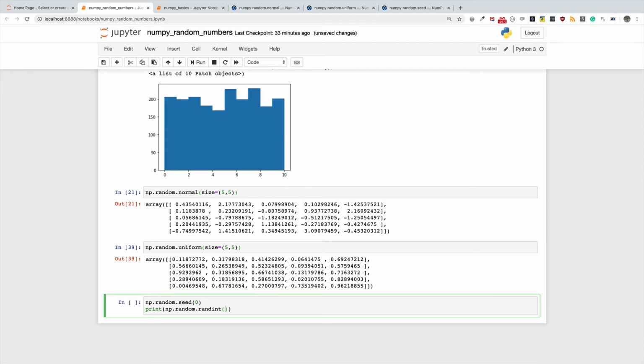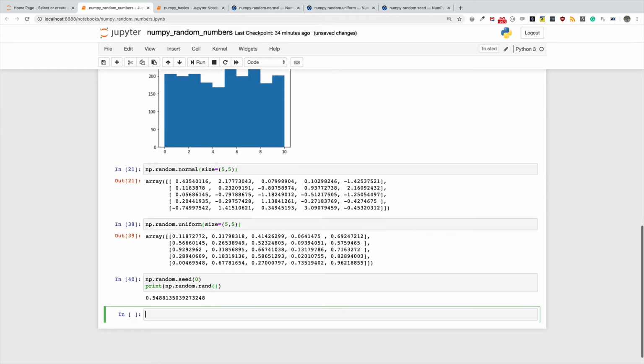Then we also have one called rand. I'm going to use rand here first, and then I'll show you how to use randint later. What rand does is it generates random numbers between 0 and 1, as floating point numbers.